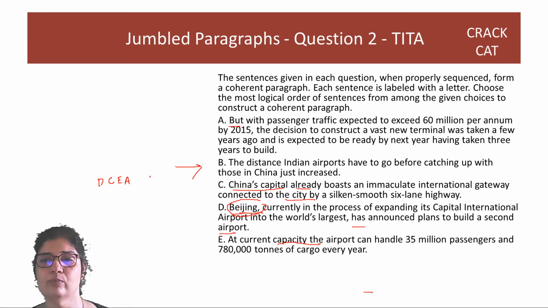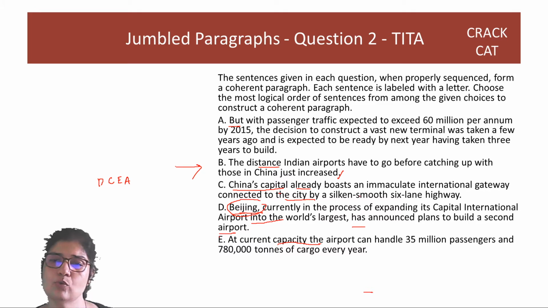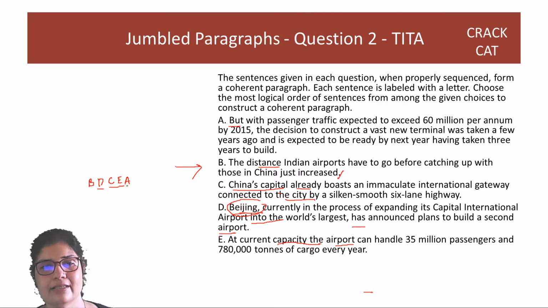The distance Indian airports have to go before catching up with those in China just increased. So it's like an announcement, right? If I was writing a newspaper article, I'll start with this. It just increased. Why? Because Beijing has announced plans to build a second airport. It already has a silky, smooth 6-lane highway. At current capacity, this is what they can handle. But in the future, this is what they are expecting. So you see how completely this thing falls into place. Your answer would have to be the announcement, followed by the announcement of the second airport, current airport, capacity, and then the future problems. So the answer is B, D, C, E, A.